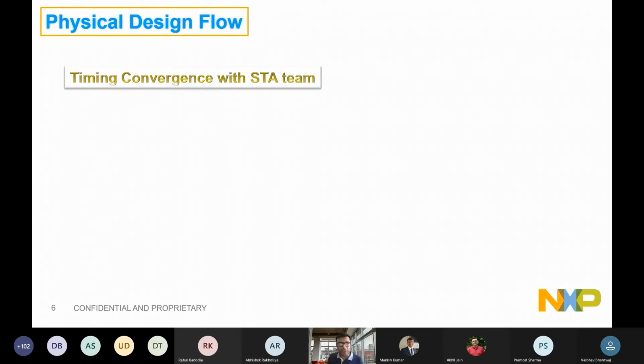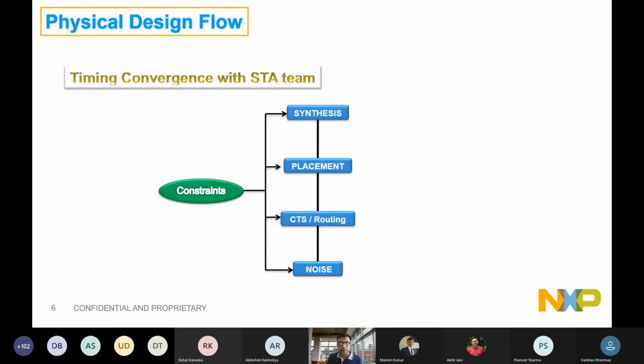Now, timing convergence with the STA team. When I say what is the role of STA, it is all in between those cycles. I hope you are familiar with these basic steps of backend implementation. First is synthesis, where we convert RTL into a netlist. After that, the netlist is physically placed in the tools, which involves placement of the logic, followed by clock tree synthesis, then routing of all those layers wherever required, followed by noise sign-off.